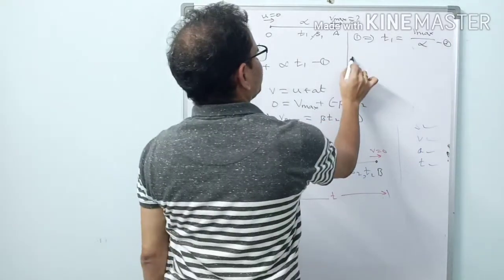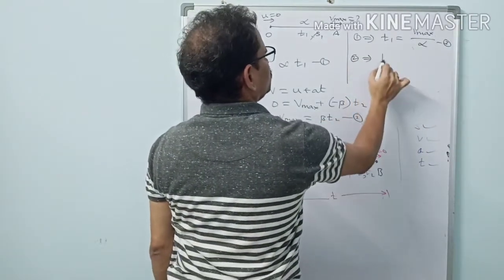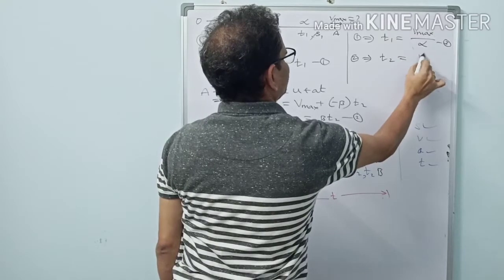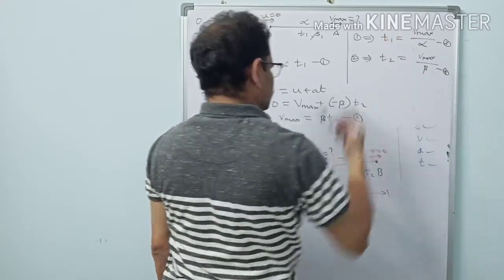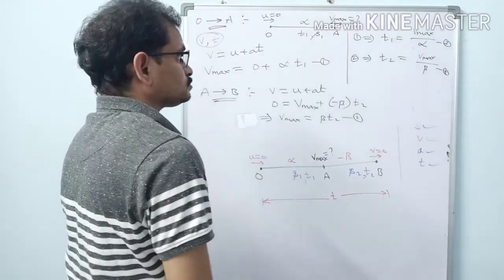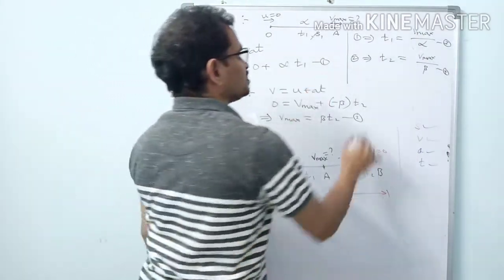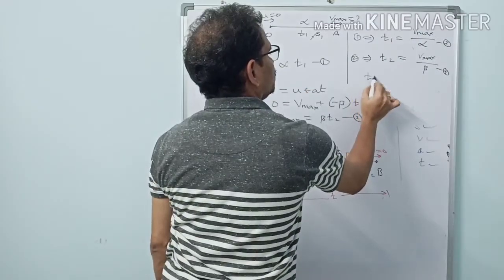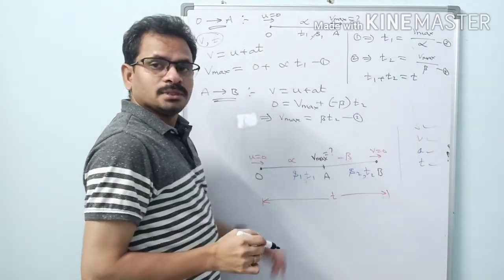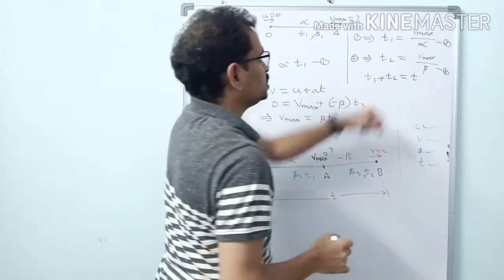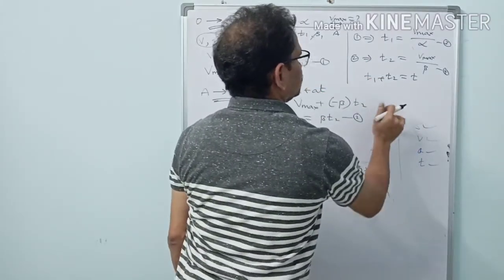And from 2, T2 equal to Vmax by beta. This is equation 4. Now, why have we taken these times here? Because we know T1 plus T2 equal to T. We should always eliminate these terms and bring in the known term here.